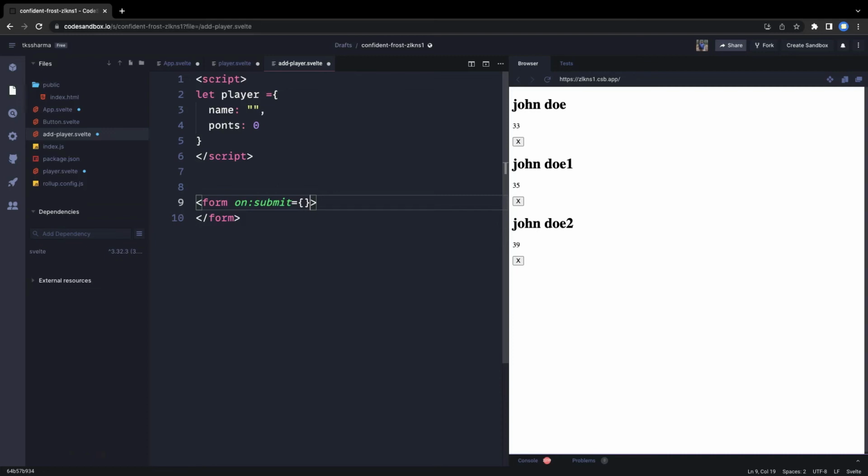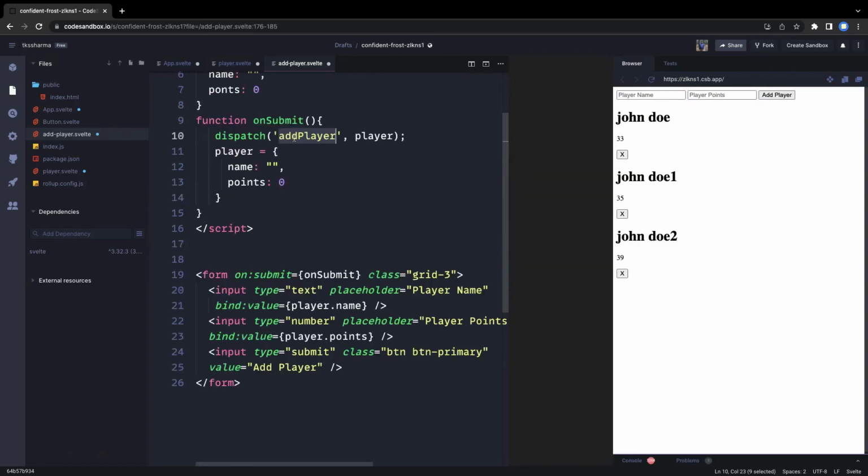So here we can create this simple form with the property bindings. I will just replace this form with the property binding. This is a simple form with a grid, and here we are doing the binding. This form is doing binding with this object, bind:value. If I show you, bind:value with the player.points, and then there is a button. So when you click on this button, what is happening? You are calling the on submit method, and that is triggering the addPlayer event. It's sending the addPlayer component event to the parent component with this player object.